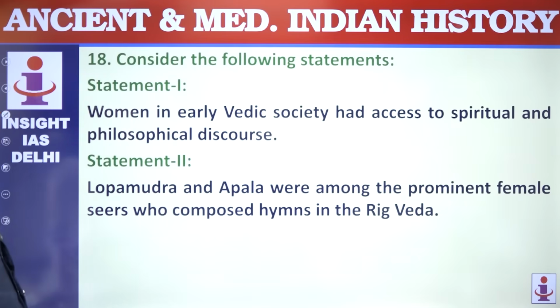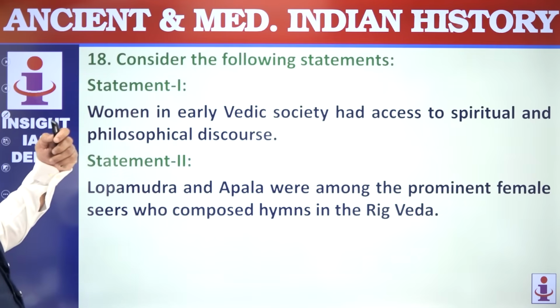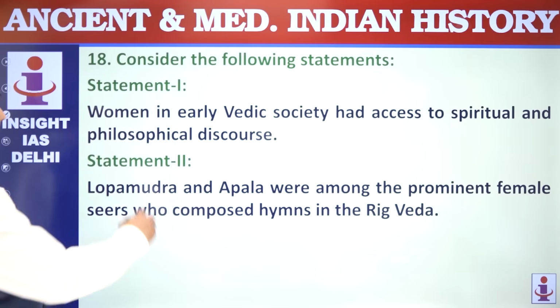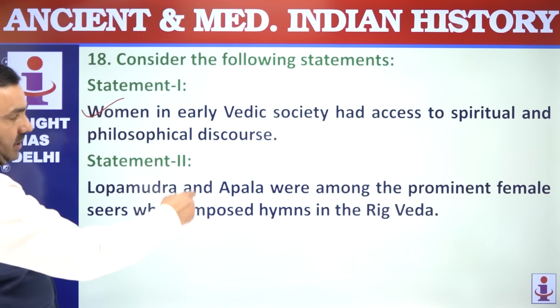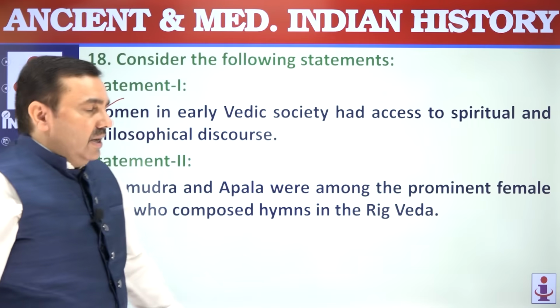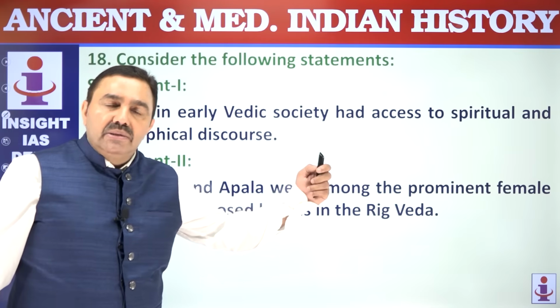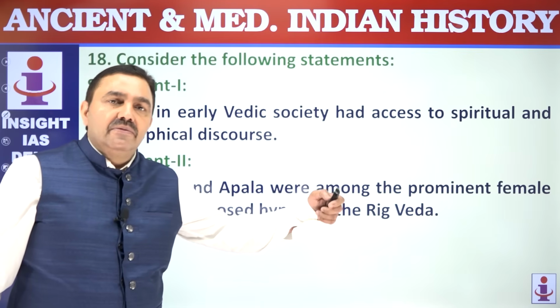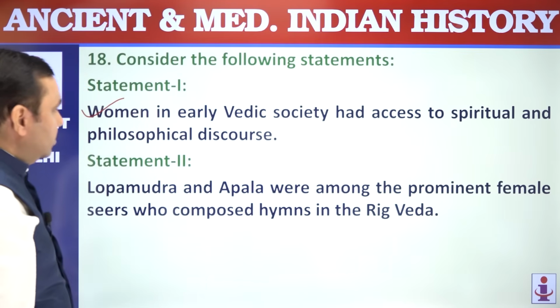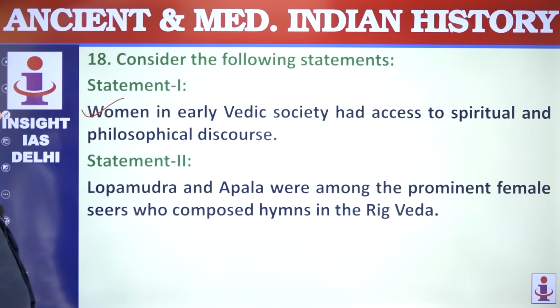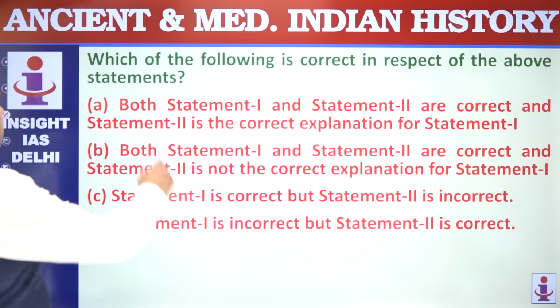18 number. Consider following statements. Women in early Vedic society had access to spiritual and philosophical discourse because Lopamudra, Apala, Ghosha, Vishvavara, Paulomi were some of the women who composed the hymns of the Rig Veda. They composed hymns, it means they had access to discourse. So both are correct, and statement 2 is the explanation also. So option is A.